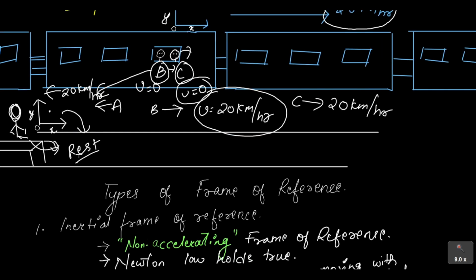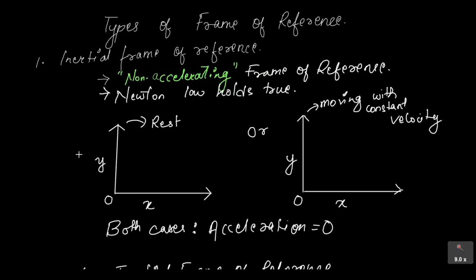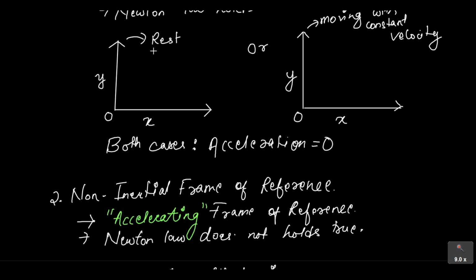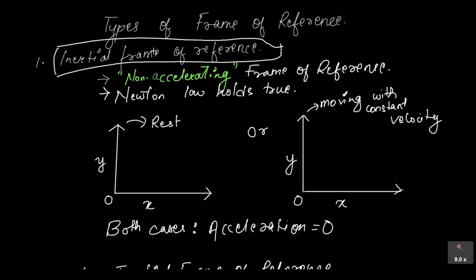To further understand this, we can classify frames of reference into two main types. We call the first an inertial frame of reference, and the second type is the non-inertial frame of reference. But to start with, what is an inertial frame of reference? A non-accelerating frame of reference is known as an inertial frame of reference.